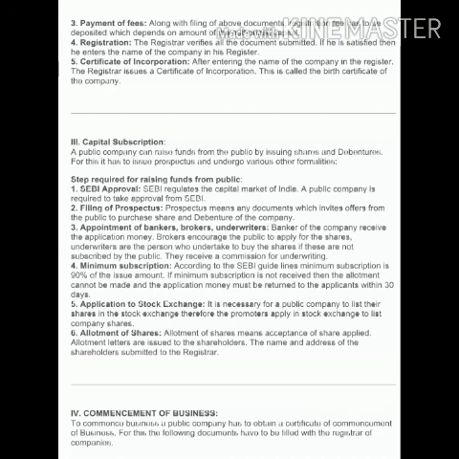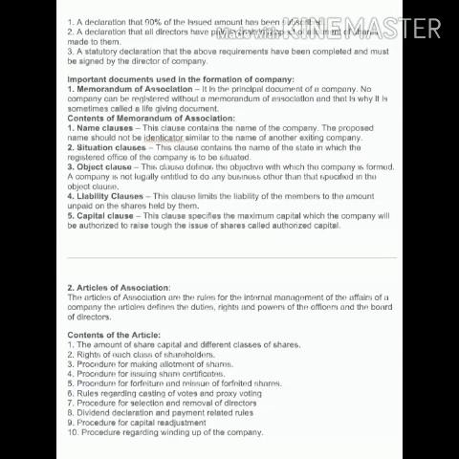If a public company wants its certificate of commencement, then some of the following documents have to be filed with the registrar of the companies. First, the declaration that 90% of the issued amount has been subscribed. Second, the declaration that all the directors have paid the sum due on the shares allotted to them. And third, a statutory declaration that the above requirements have been completed.